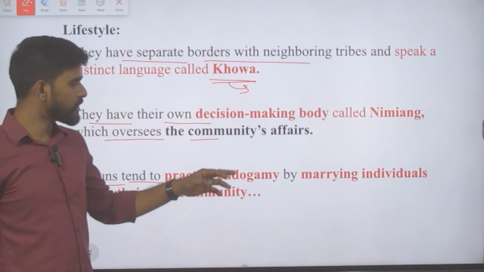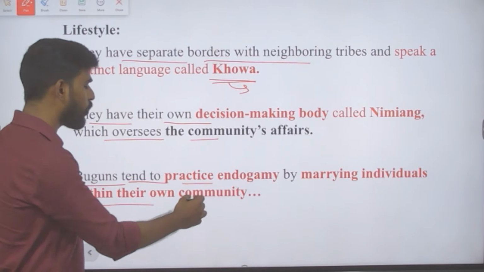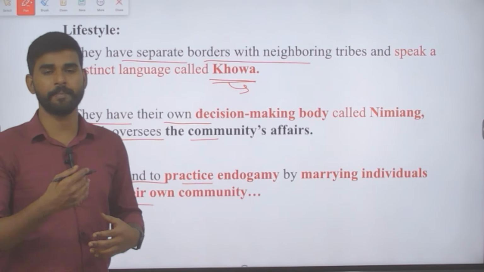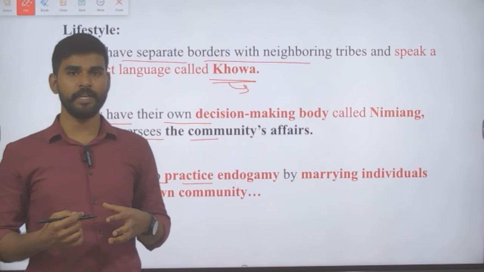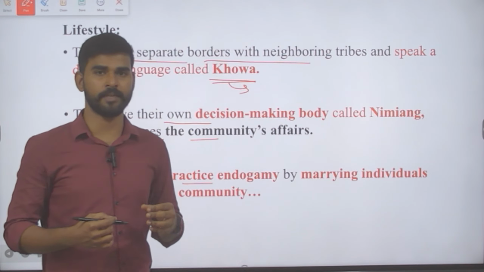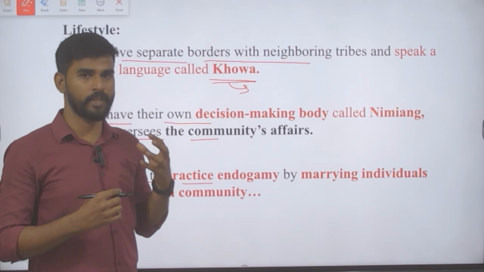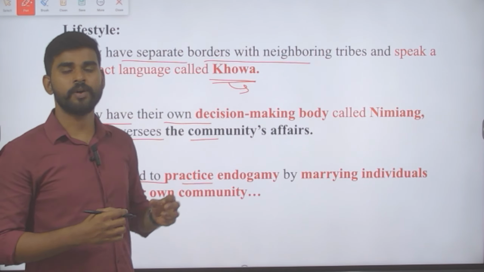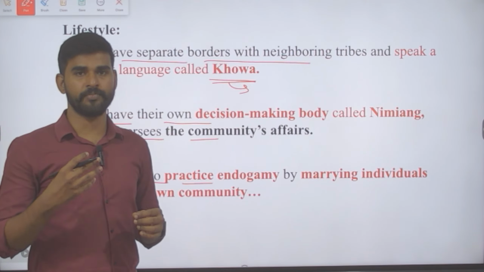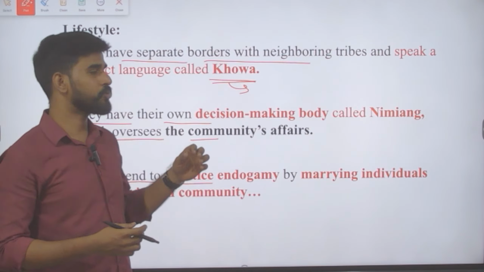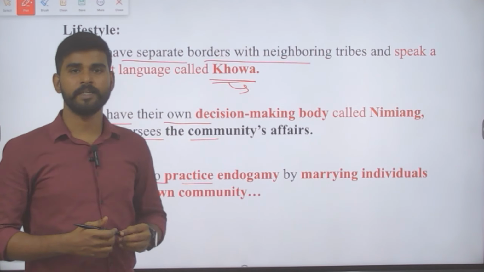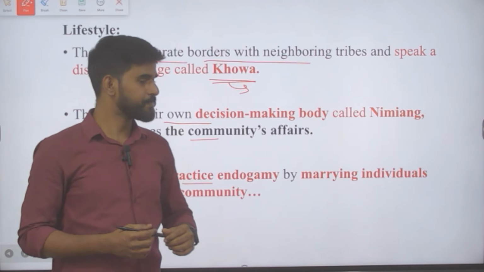What is endogamy? Marrying individuals within their own community is called endogamy. So they practice endogamy. This is what we need to know from this news article, that is Bugun Liocichla, the bird's conservation. For the conservation of the birds, 1470 hectares of land was donated to the government by the Bugun tribe.